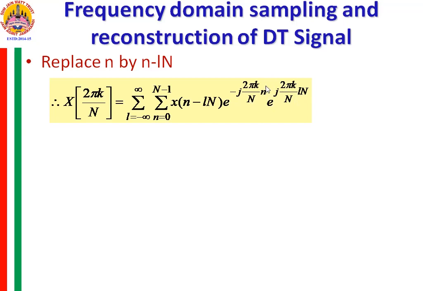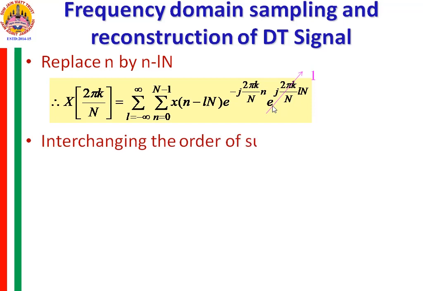If you combine this, you may observe that this is nothing but n minus LN, and this exponential term is separated here. Now you observe this N and this N, if you cancel out, you remain with e raised to j 2 pi k L. What is the value of this term, e raised to j 2 pi k L? The mathematical value of it is equal to 1.